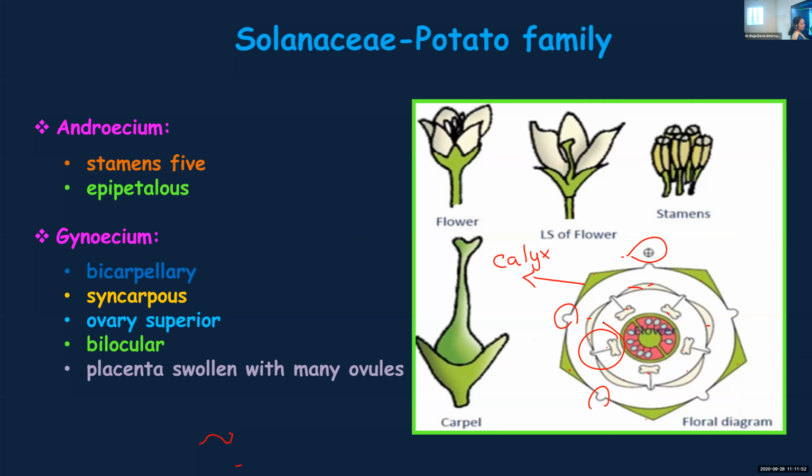It is bicarpellary, and these are fused, and there are 2 chambers, biloculary, or it is having 2 locules. So second chamber, first chamber, and swollen placenta, many ovules are arranged. So majority of the features of that particular flower you get to know from the floral diagram and floral formula. If you know the floral formula, you can draw the floral diagram. And if you know the floral diagram, from that